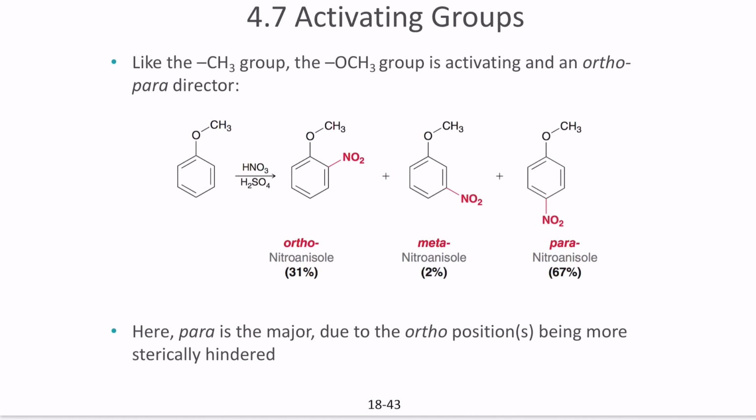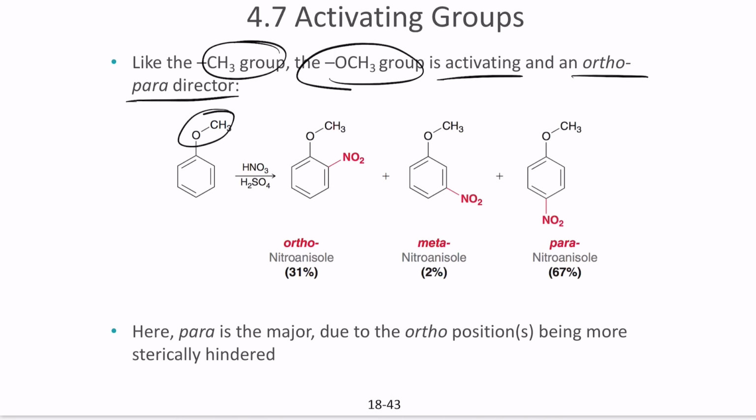And when you have a compound like anisole, the CH3 group and OCH3 group are activating and generally are ortho-para directors. So here para is the major product because the ortho position is being sterically hindered. So now the question comes back, where will the product form? Depending on the structure, it will always form in the less hindered